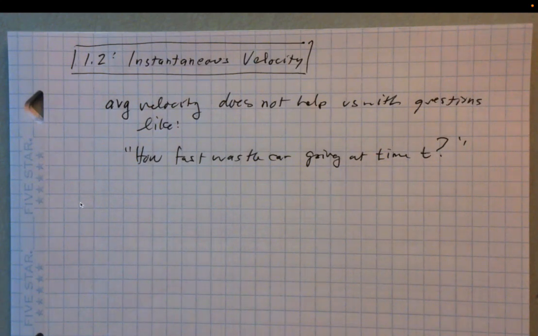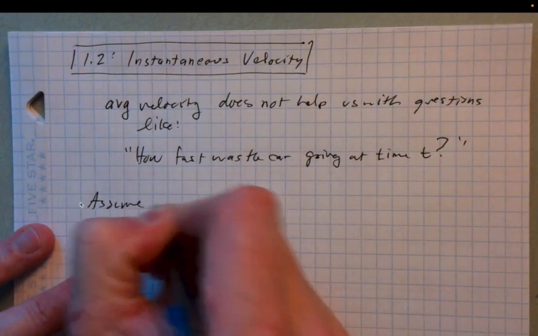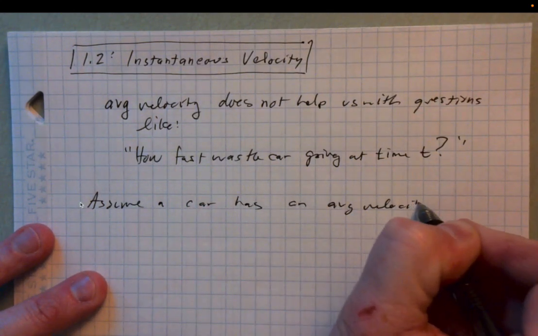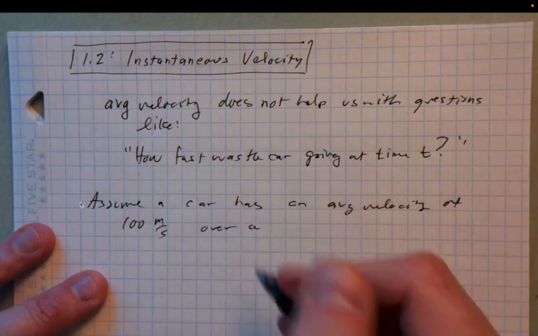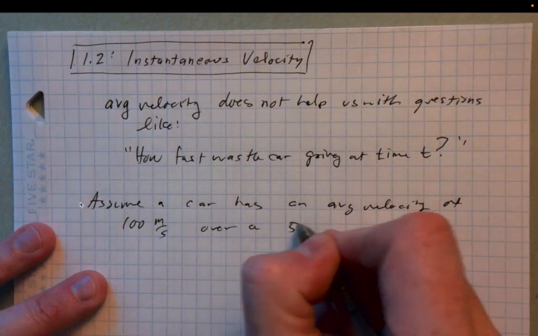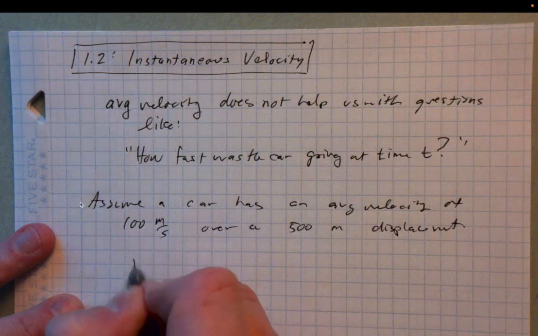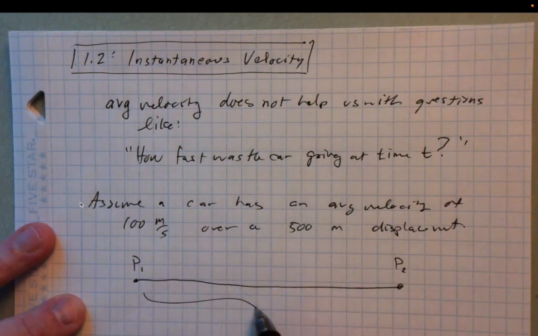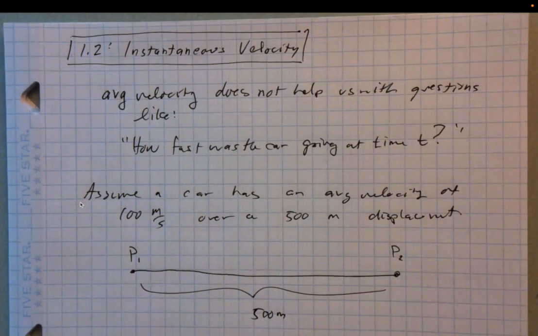So for example, assume a car has an average velocity of 100 meters per second over a 500 meter displacement. Meaning we start here at point 1, and then here's point 2, and this is 500 meters. And over that interval, the average velocity is 100 meters per second.